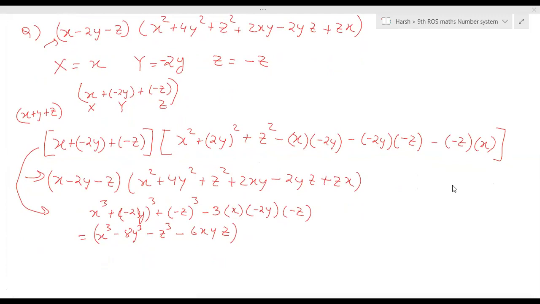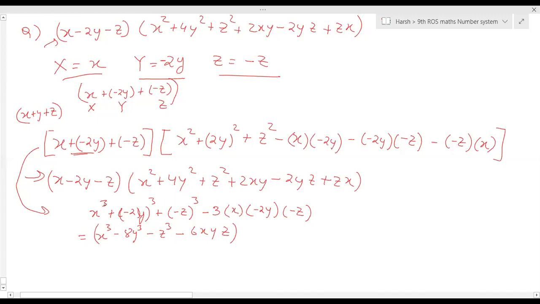So always have a habit of writing what is x, what is y, and what is z with their sign, and then you write plus bracket minus 2. So you know y is actually minus 2y, not 2y. Understood? Yes, sir. So based on this, I will give you one question.